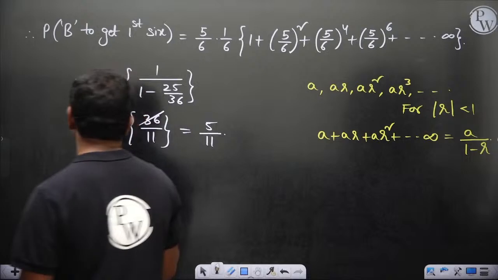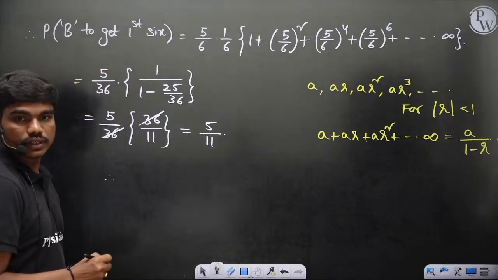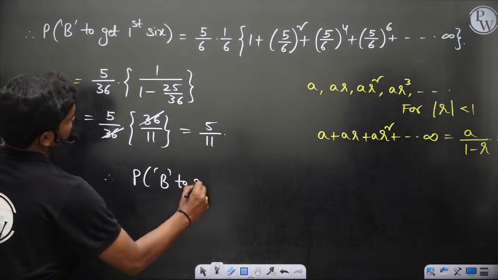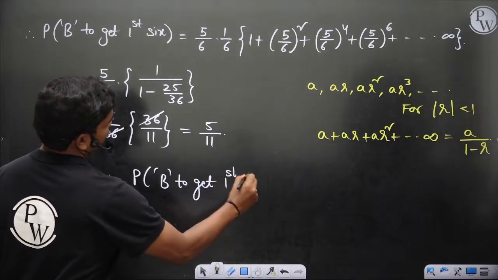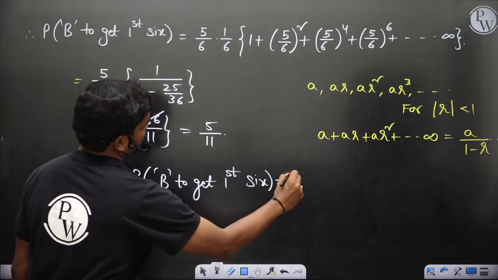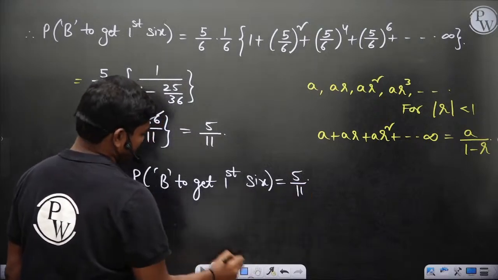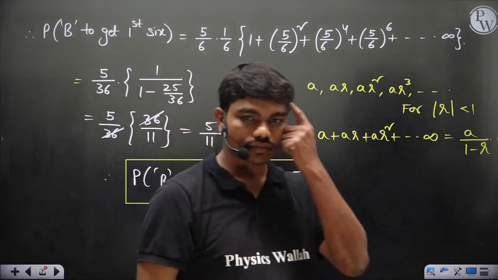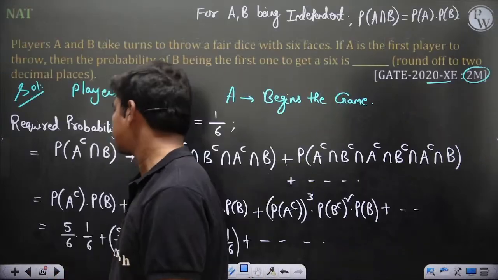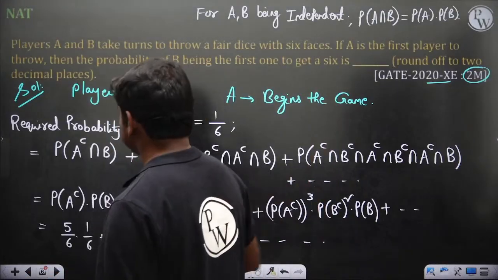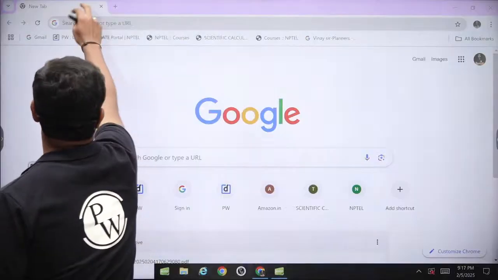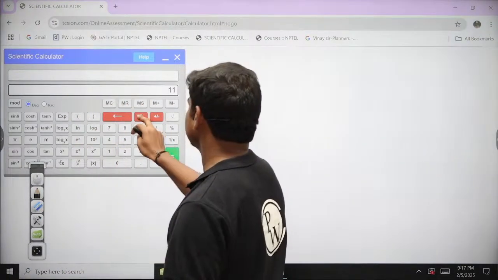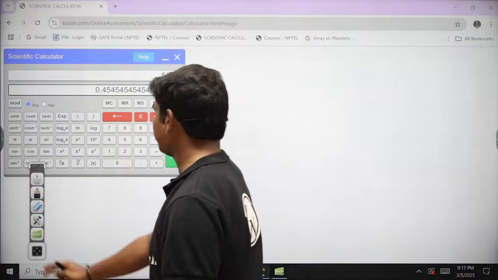So the probability of B to get the first 6 is equal to 5 by 11. It should be somewhere in the answer options. Round off to 2 decimal places. Let me open the calculator. So 5 by 11 is 0.45.